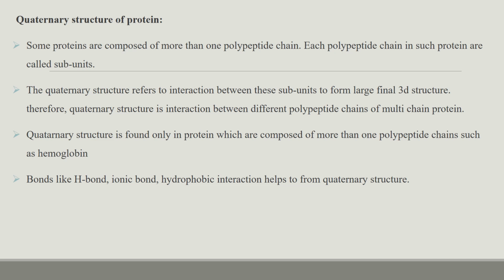So this quaternary structure refers to the interaction between different polypeptide chains of multi-chain proteins. We can find it only in proteins which are composed of more than one polypeptide chain, like hemoglobin. The bonds involved in this quaternary structure are hydrogen bond, ionic bond, hydrophobic interactions. These bonds are helpful for the formation of this quaternary structure.